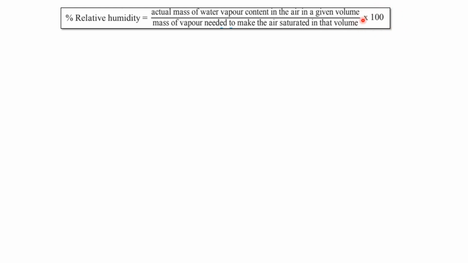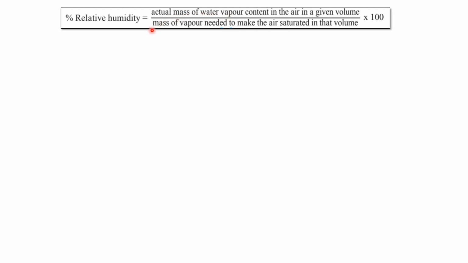This multiplication by 100 is nothing but the calculation of a percentage. Now, what is the actual mass of water vapor content? The actual mass of water vapor is the amount of water vapor present in the air at a certain temperature at that particular instant.